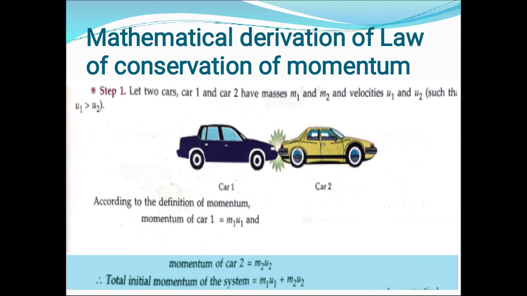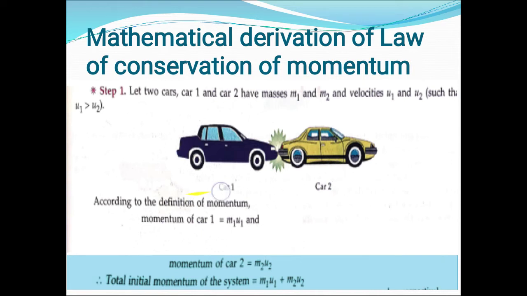You can consider a case where you are going on a straight road and a car or vehicle ahead of you is moving with slow speed, and then another vehicle which was coming at a very fast speed comes and collides with the vehicle which was moving with slow speed.